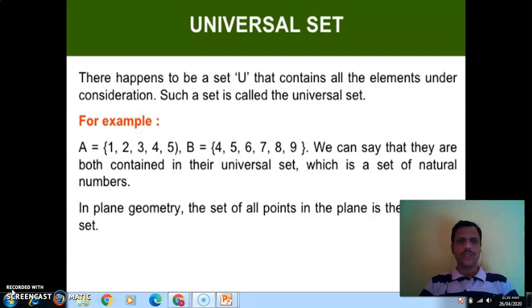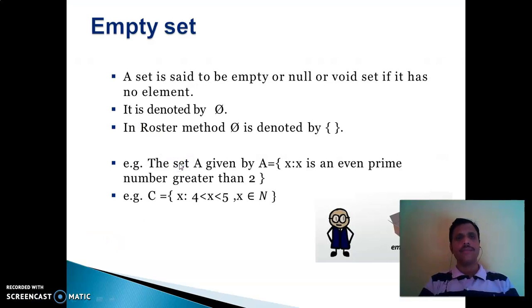For example, suppose A = {1 to 5} and B = {4, 5, 6, 7, 8, 9}. We can say that they are both contained in the universal set, which is the set of natural numbers. Natural numbers contain all the elements from 1 to infinity. So the natural set is your universal set. Natural numbers is a universal set. Or another example: in plane geometry, the set of all points in the plane is the universal set.